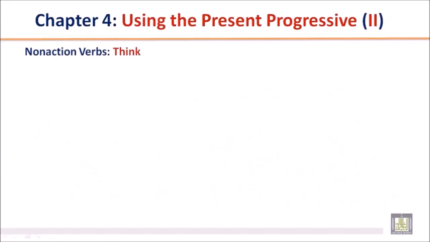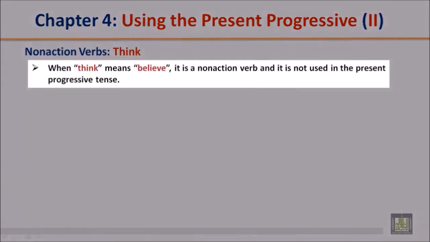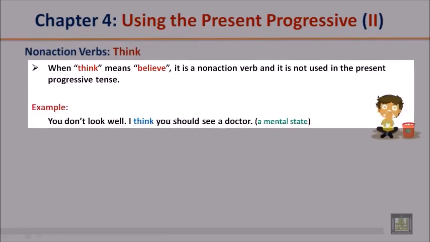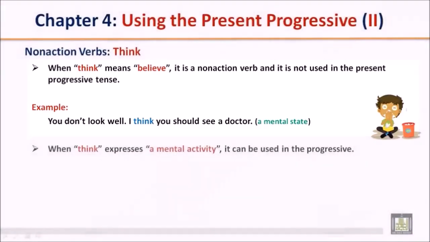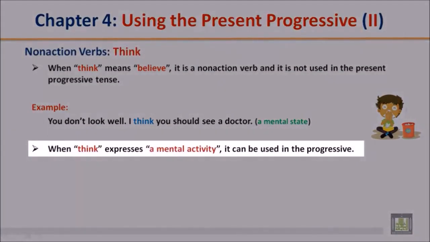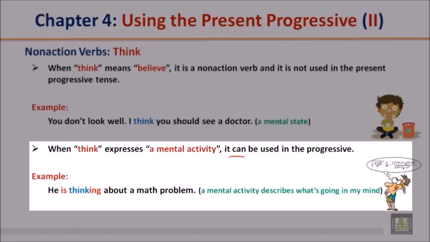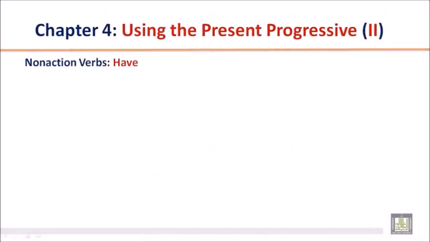Non-action verbs: think. When think means believe, it is a non-action verb, and it is not used in the present progressive tense. Example: You don't look well. I think you should see a doctor. When think expresses a mental activity, it can be used in the progressive. He is thinking about a math problem. A mental activity describes what's going on in my mind.